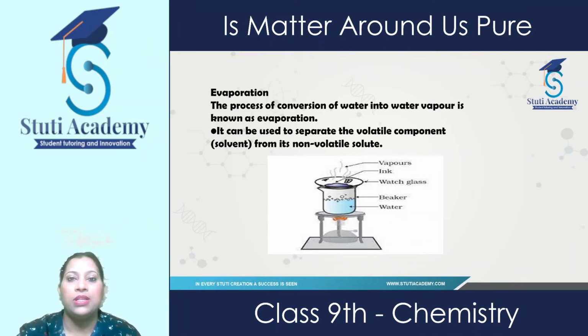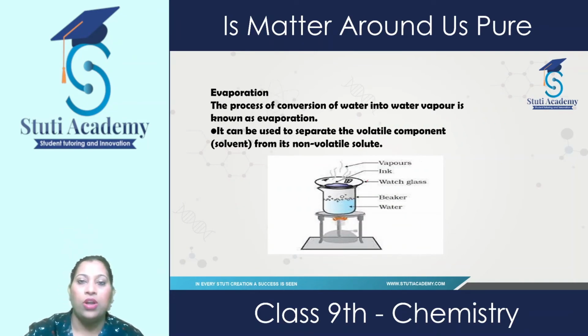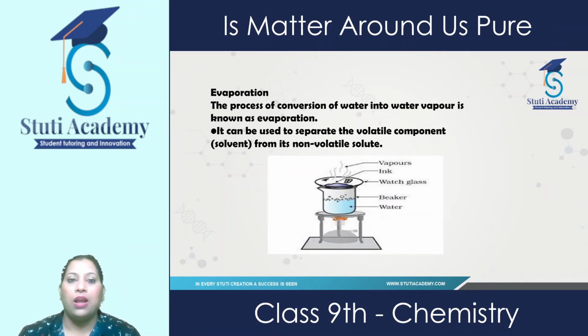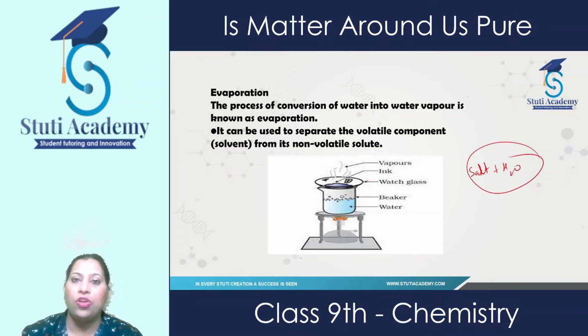Another example is a mixture of salt and water. In this also, if we heat the mixture, water gets evaporated and the salt is left behind, but it still contains some amount of water. Then we have centrifugation. But before centrifugation, I would like to tell you one more thing. We are trying to separate salt and water. We use evaporation also, but if we want the purest form of salt, we use one more technique that I will discuss later.